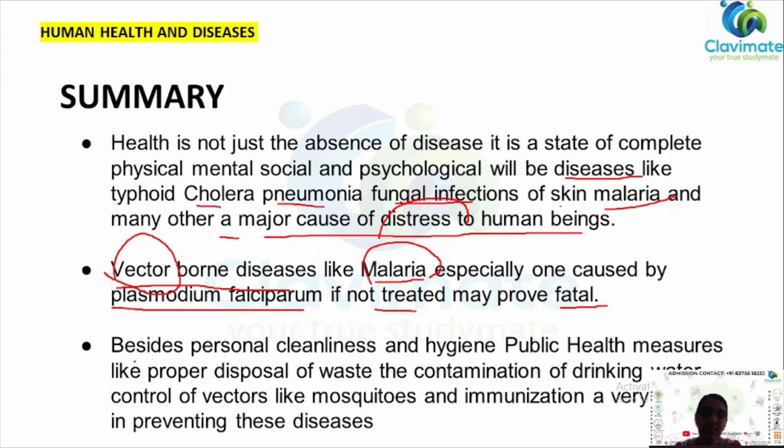And how do you prevent diseases? You have to maintain cleanliness and hygiene, there should be proper disposal of waste, contamination of drinking water should be controlled, vectors like mosquitoes should be eliminated, and immunization should be done. All these will prevent the spread of diseases.